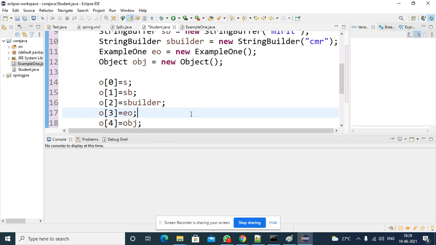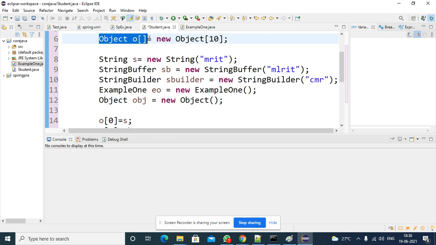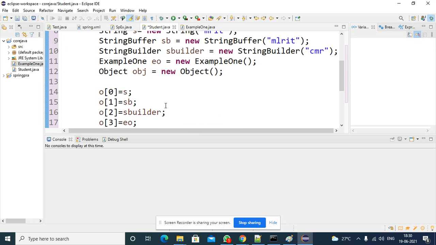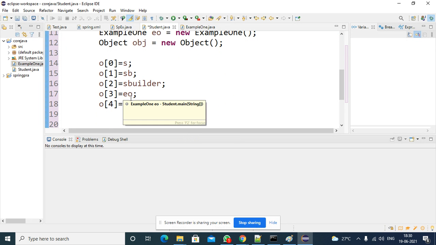So in this example what I am trying to explain is, if you are creating a super class object array, then you can store super class data and subclass data also. So if you are creating the super class array object, in that array you can store super class data as well as subclass data. You don't get any compile time error. If you want to retrieve the data, you can retrieve it in the same way.